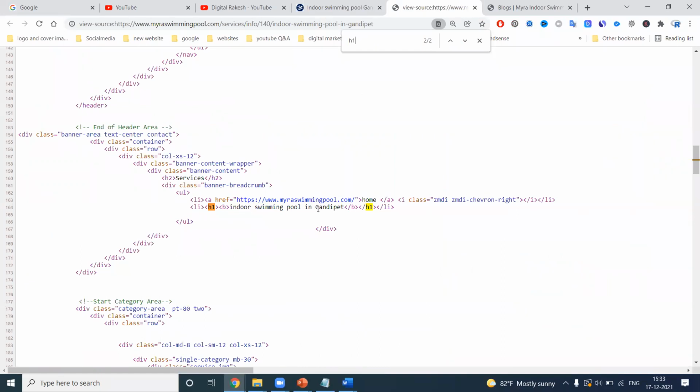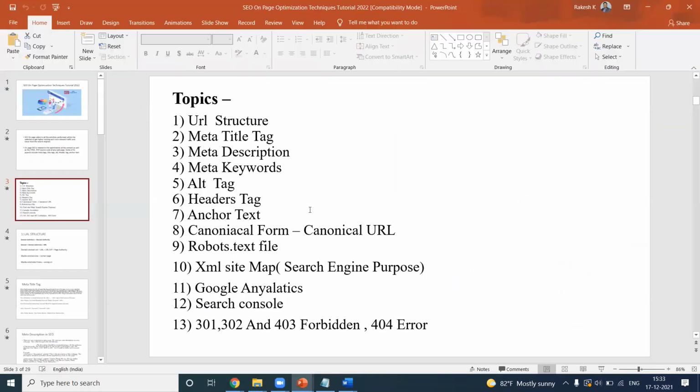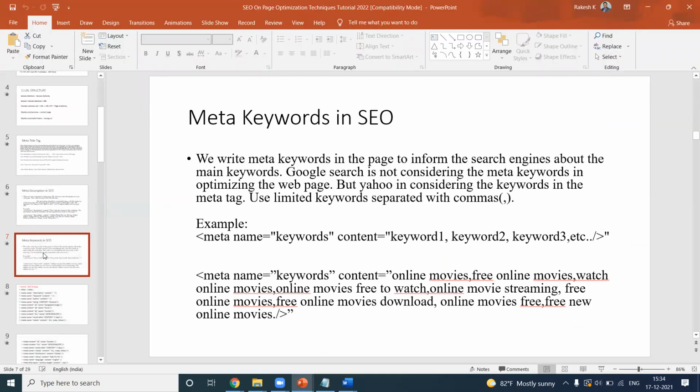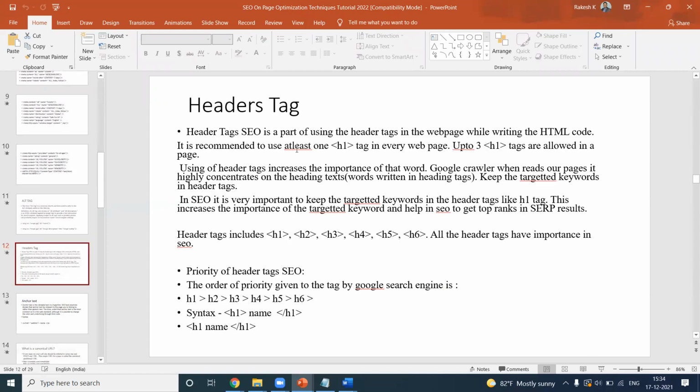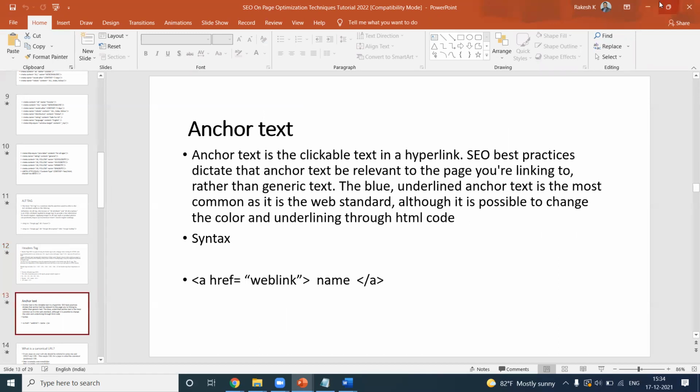Indoor Gandhi. What is the name you mentioned? What is the highlight keyword that will be mentioned by the header tag? The header tag is mainly focused by users, and it should be at least an H1 tag. Using a header tag increases the importance of the word when Google crawls our page. It highly concentrates on it. So this is called a major, important anchor text.